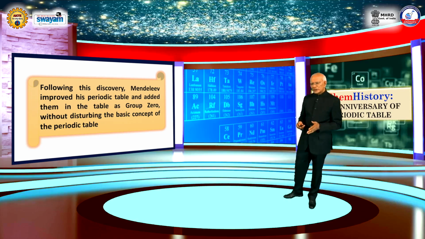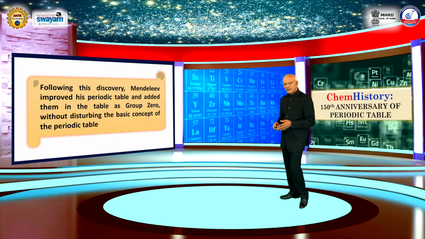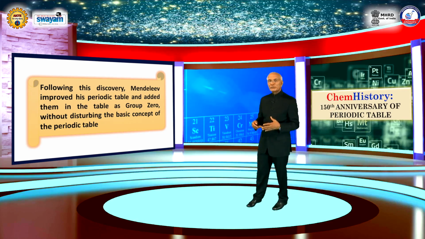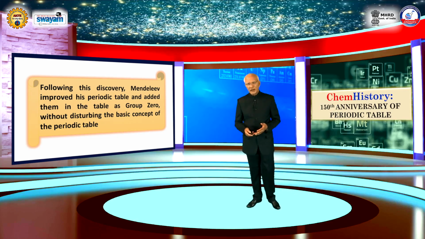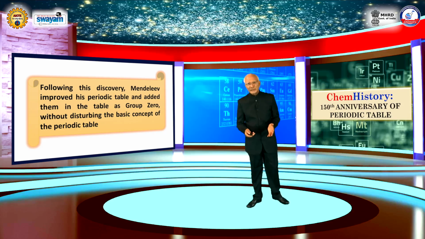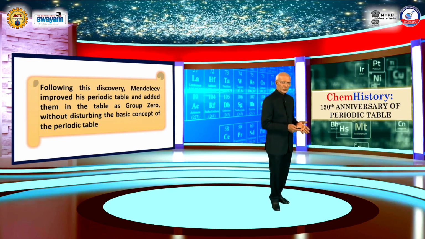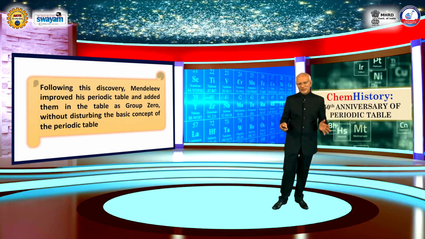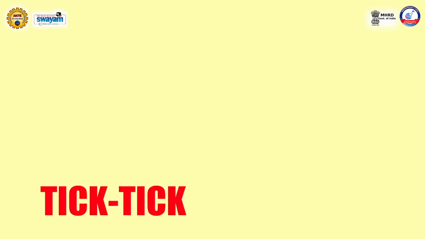Following the discovery of the inert gases, Mendeleev improved his periodic table and he added them in the table as group 0 without disturbing the basic concept of the periodic table.